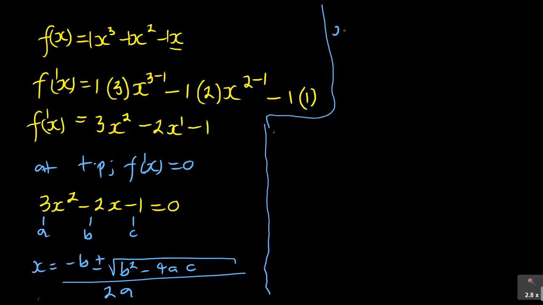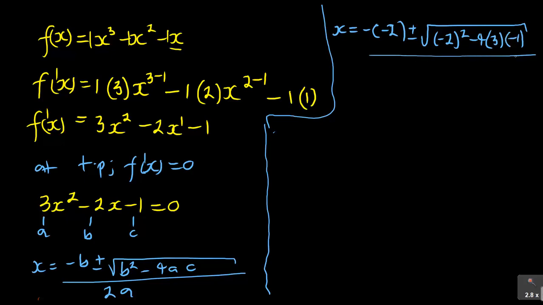So it will be x is equal to, if I continue now, b, you can see it's minus bracket minus 2. Be careful how you have that formula. You have got minus 2 for b and you've got minus on the formula, so it's minus 2 plus or minus square root of negative 2 squared minus 4a is 3 and c is minus 1, all over 2a is 3.